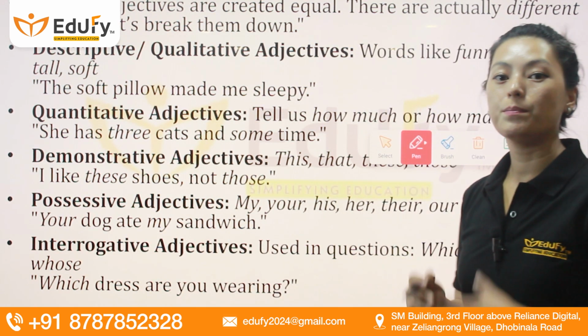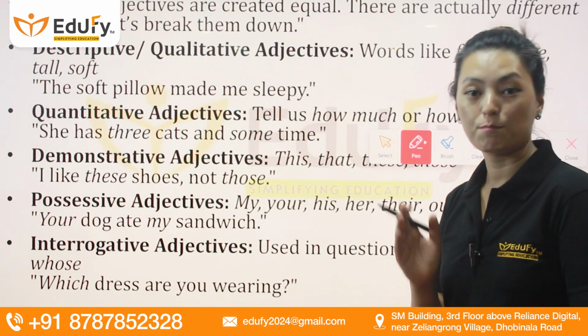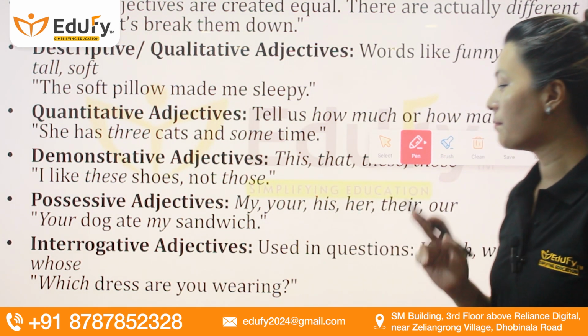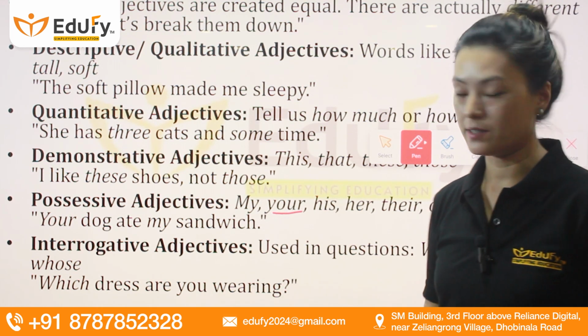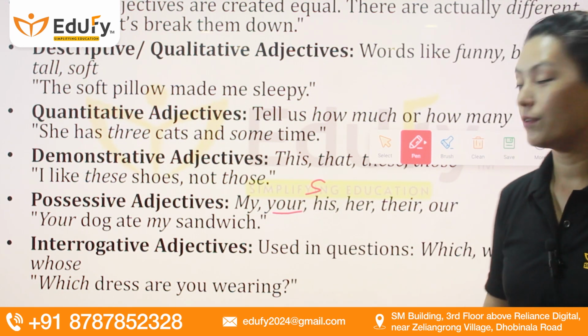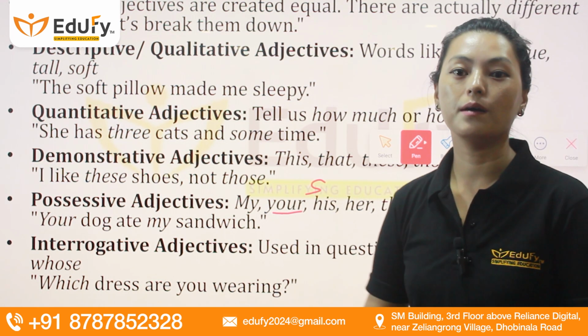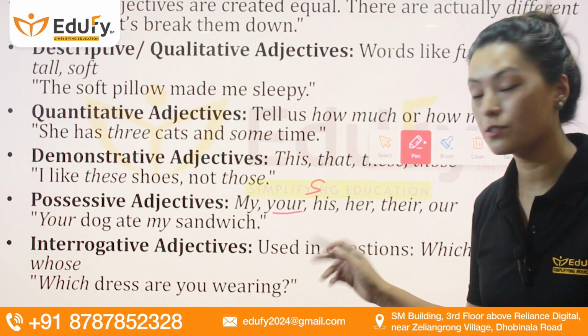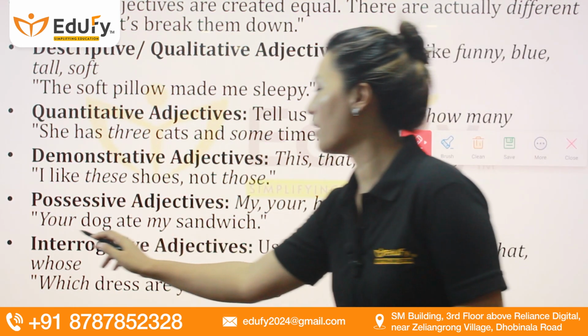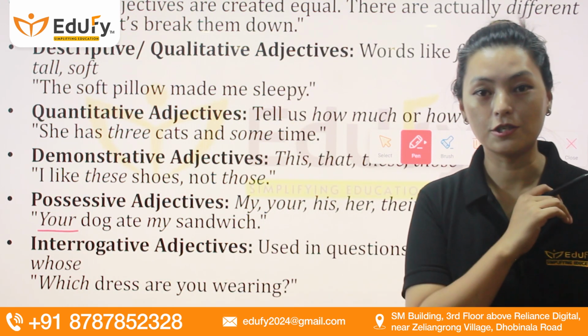A lot of times people confuse this with possessive pronouns as well, but the main difference is that here you will see that your is written and not yours, right? If it is yours, then it'll become a possessive pronoun. But since it is not so, without the S, you will have a possessive adjective.